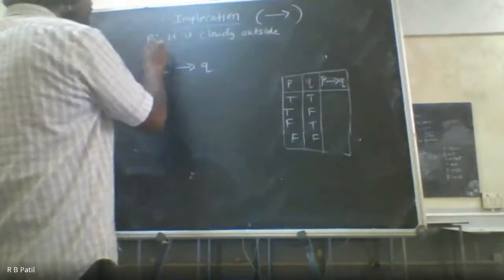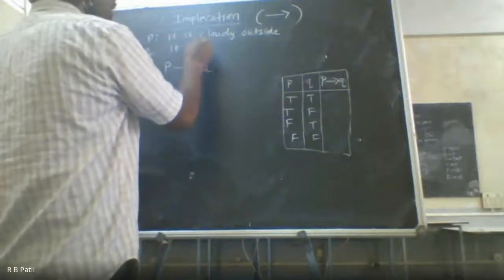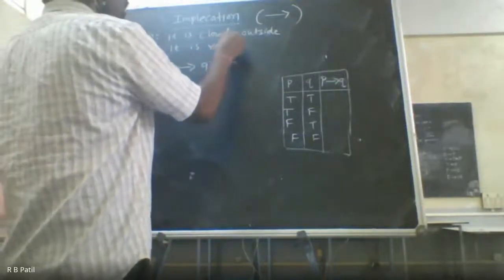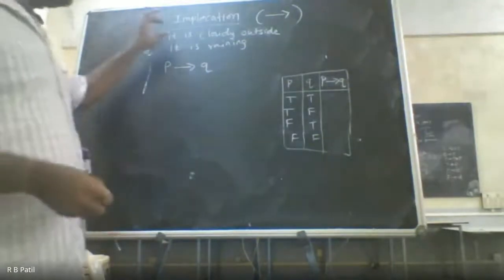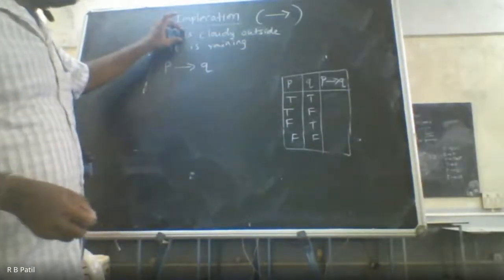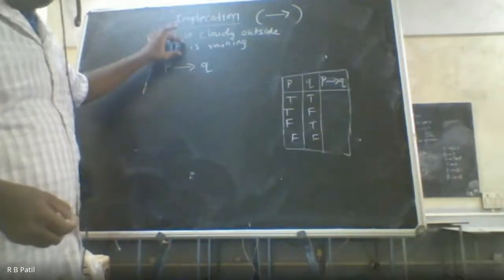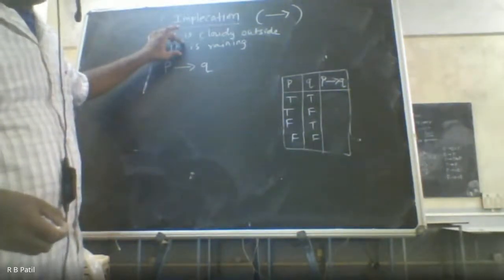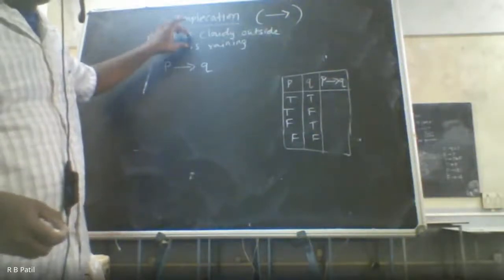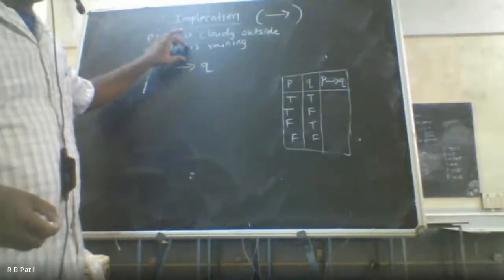And Q is, it is raining. Let us say these 2 are the statements. So this is a base statement. If this is going to happen, in that case this is possible. I am not saying this is compulsory, I am saying this is possible. So this is the conclusion. If this is happening outside, then this is also going to happen.